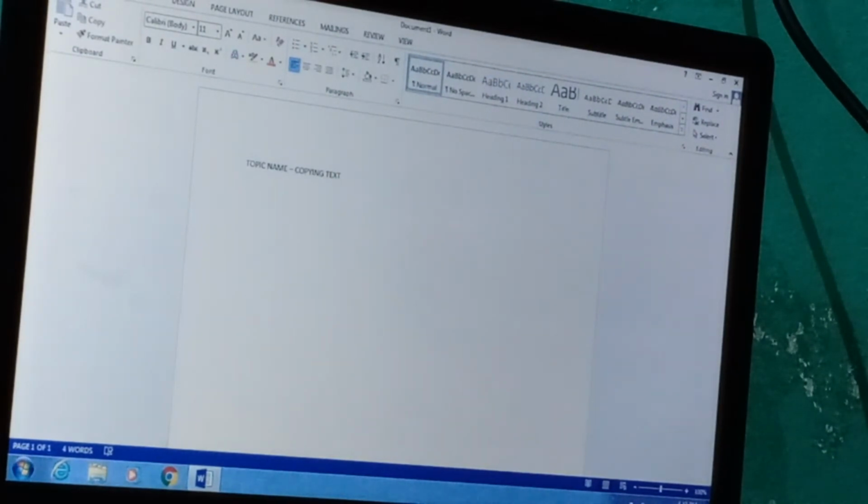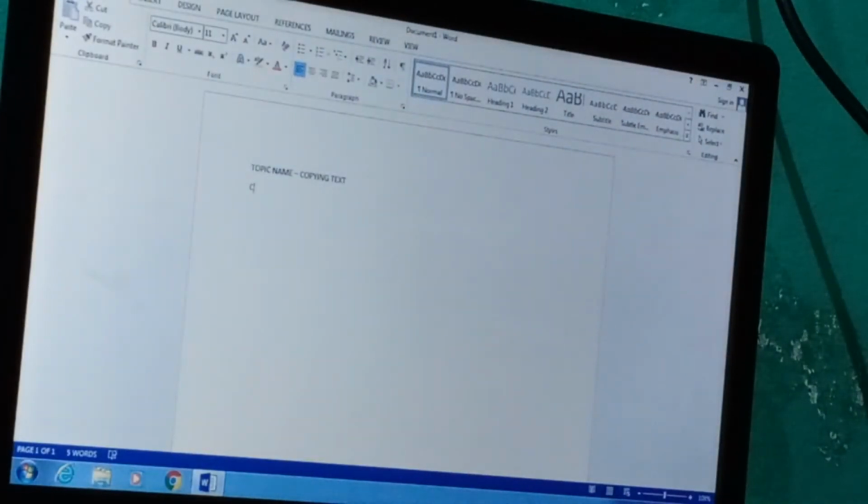I write down a sentence, because without writing a sentence there is nothing to copy. Suppose first of all I write down copying. This is useful.